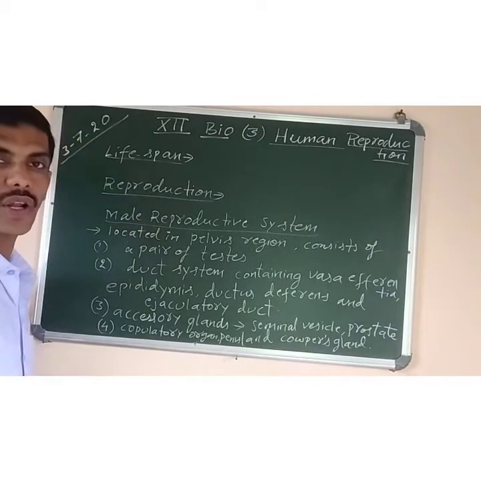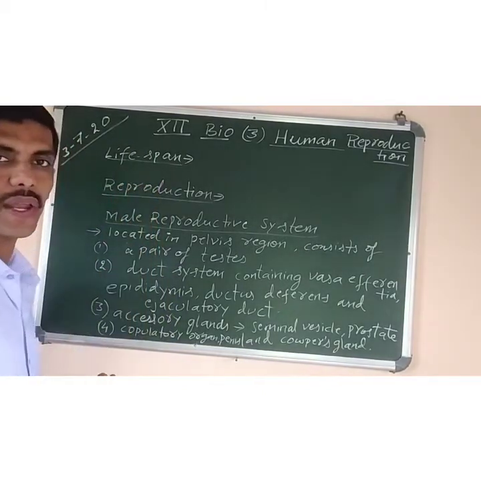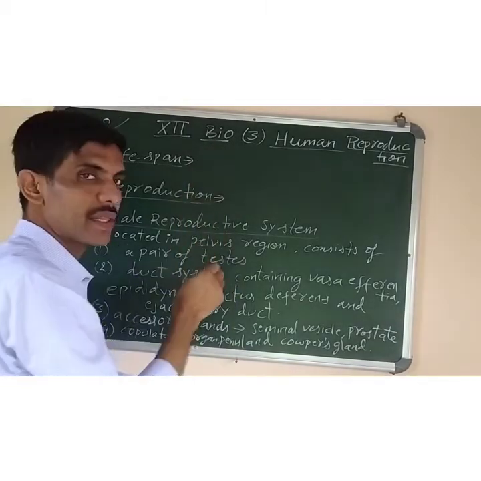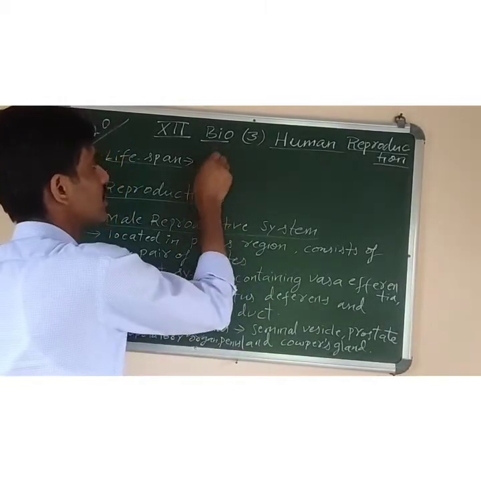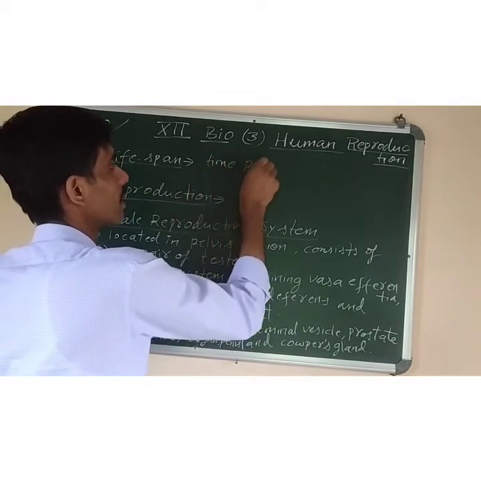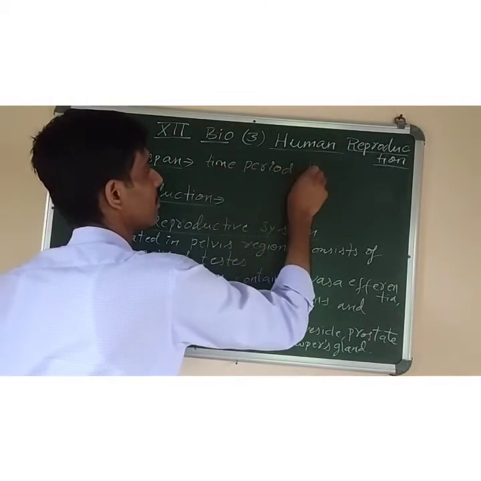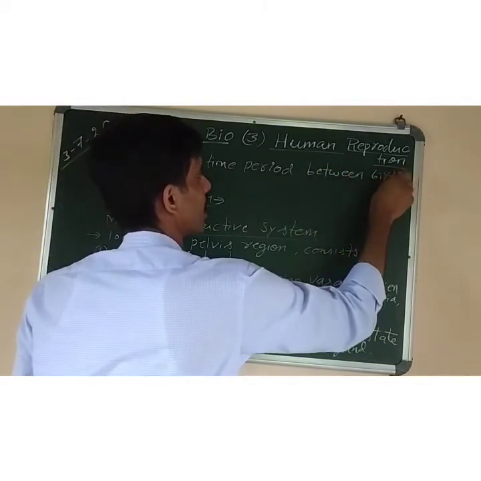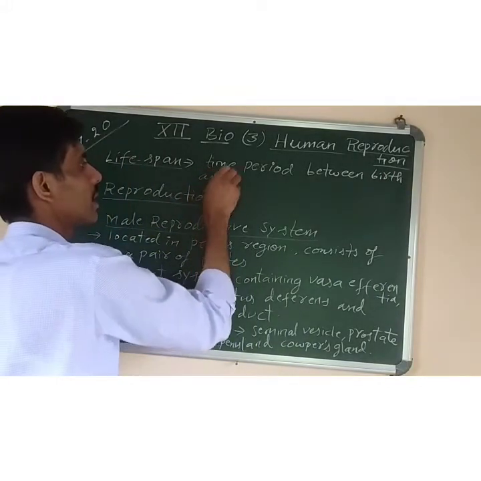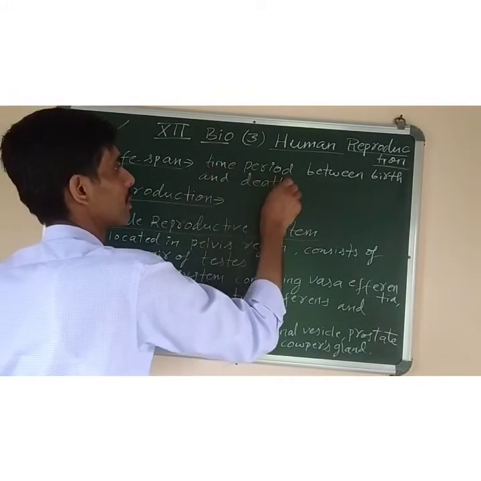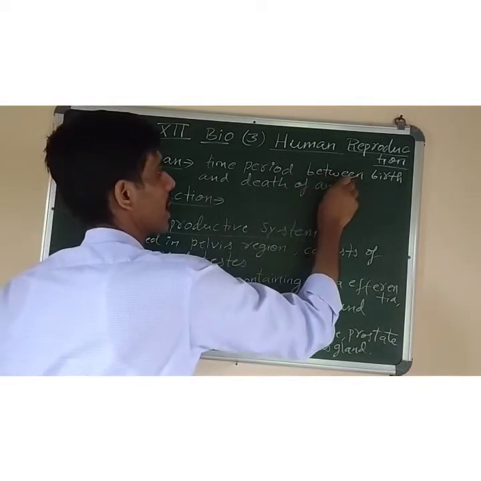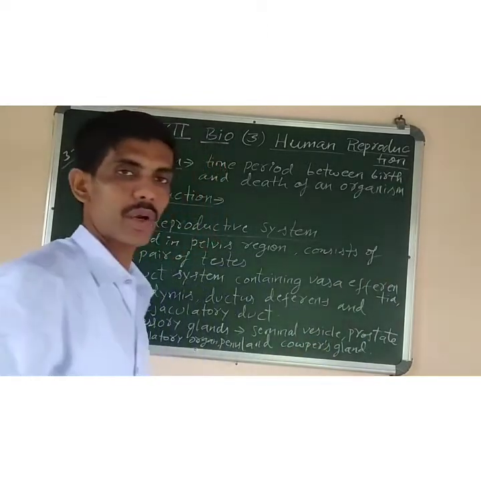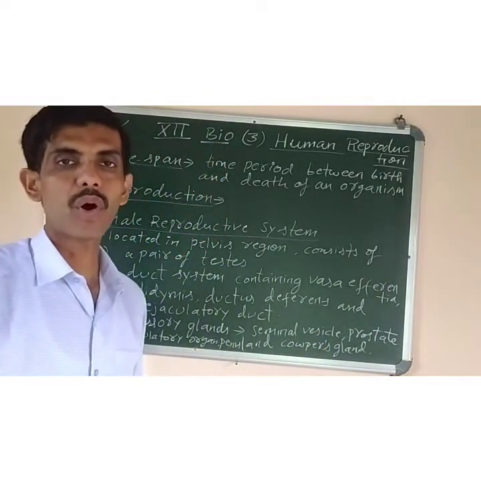So first, the definition of lifespan is needed. How to define lifespan? Lifespan means the time or the period between birth and the death of an organism. So the time period between birth and death of an organism is called lifespan. Like any living thing, when it is born, it will grow, mature, become old and die.